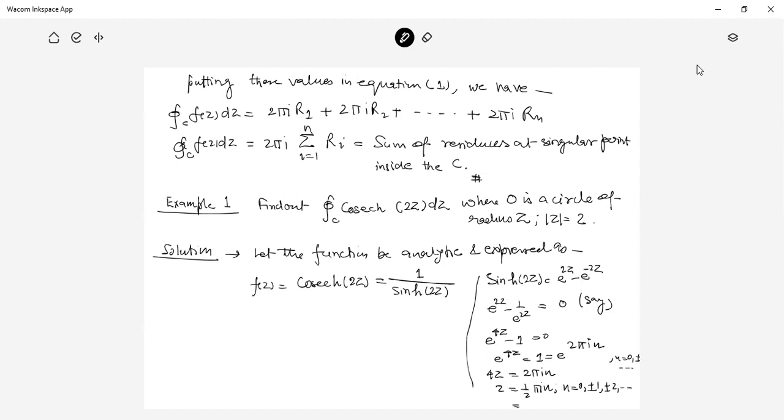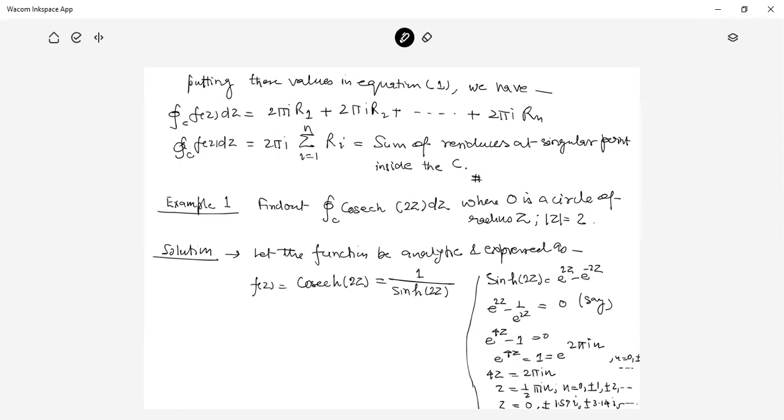So z is 0, and for n equal to 1, pi i by 2. Pi is 3.14, so this is 1.57 i. Then plus minus, for n equal to 2, the 2 is cancelled, so pi i, which means plus minus 3.14 i, and in this way. So we have to find that this z point is this way.